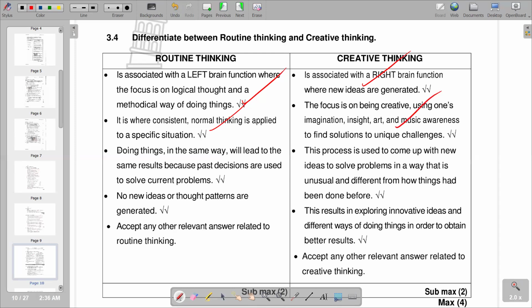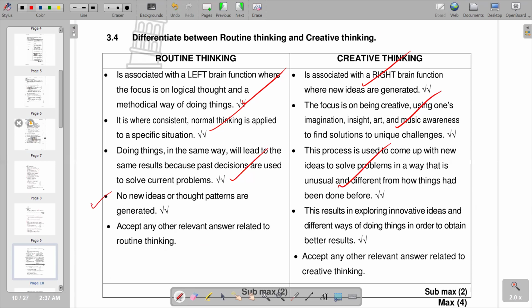challenges. Then, on the next point, doing things in the same way will lead to the same results because past decisions are used to solve current problems, whereas under creative thinking, this process is used to come up with new ideas to solve problems in a way that is unusual and different from how things had been done before. So these are the points that we can also include. We have got another point that we can also include in terms of the differences that can be there between routine thinking and creative thinking.